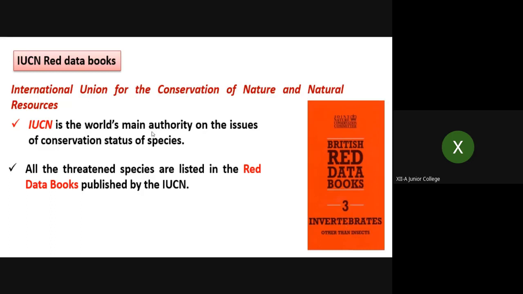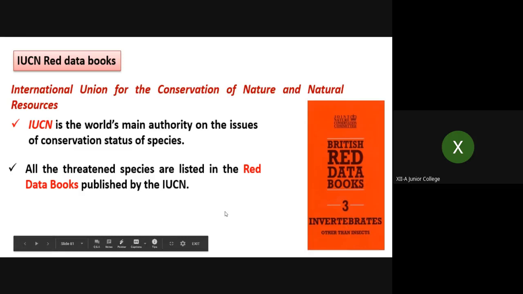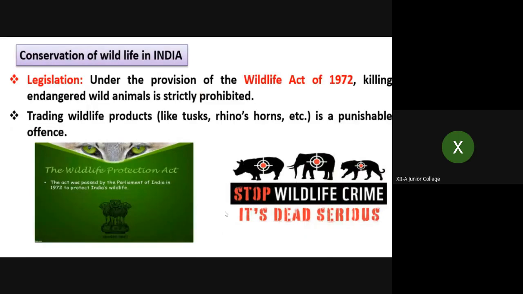They are in danger. So endangered, rare: their number has gone so low that they are very rarely found, at a particular area only. And extinct means almost they are not there on the earth itself. They have vanished from nature, from the earth.